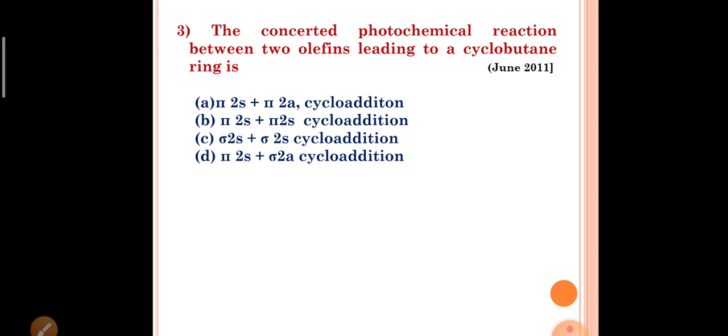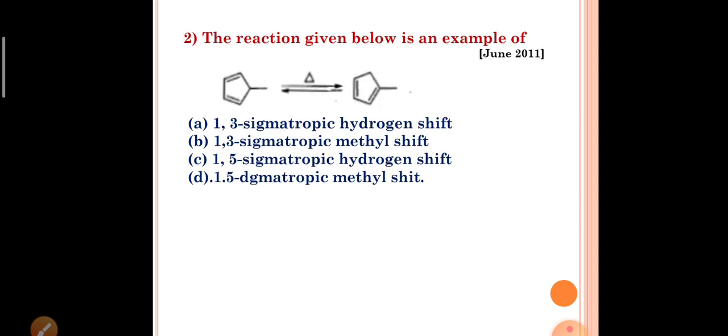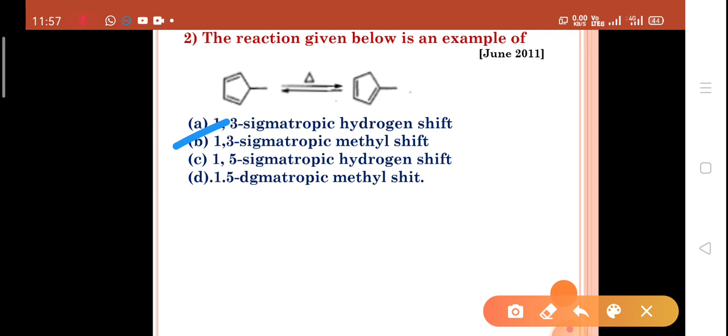The concerted photochemical reaction between two olefins leading to a cyclobutane ring is, the answer is pi2s plus pi2s cycloaddition. The answer is B.